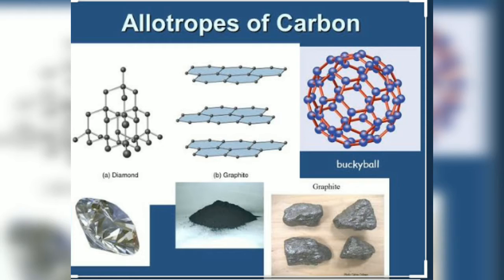Okay, you all know we have started a new chapter, that is carbon and its compounds. Introduction we have seen. Also we have seen which kind of bonding takes place in carbon, that is covalent bonding. So dear students, our today's topic is allotropes of carbon. Carbon is basically available in three types.